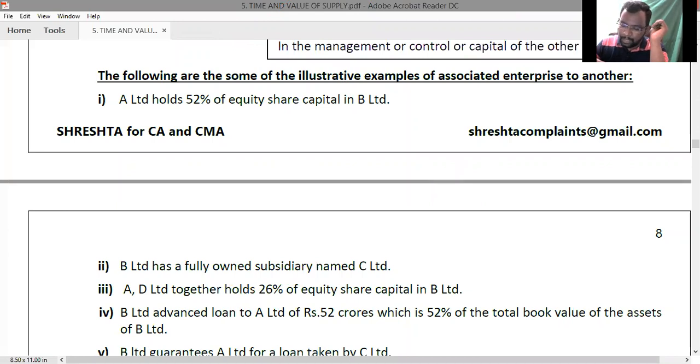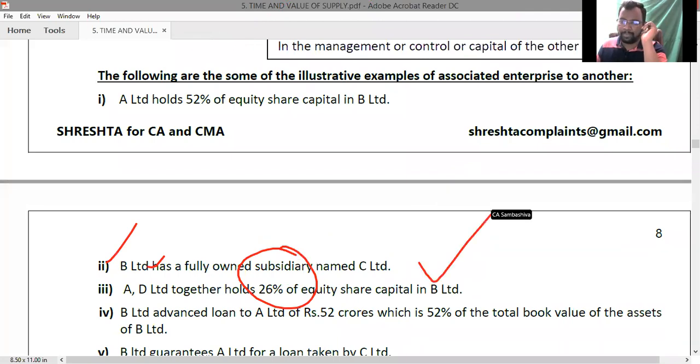Next, A Limited and D Limited together hold 26% equity share capital in B Limited. A Limited and D Limited put together have a substantial interest in B Limited.